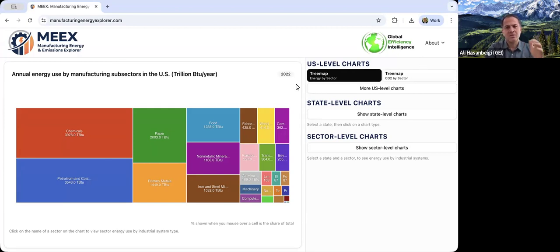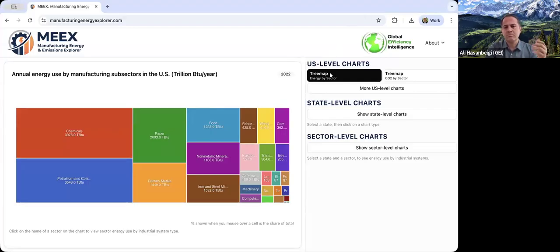But once you select a chart, then on the left side, you will basically see the chart and the title. All the data shown are annual energy use or annual energy-related CO2 emissions, depending on the chart you select. And all the data shown are for the year 2022, which is the latest year for which we have the US national data.